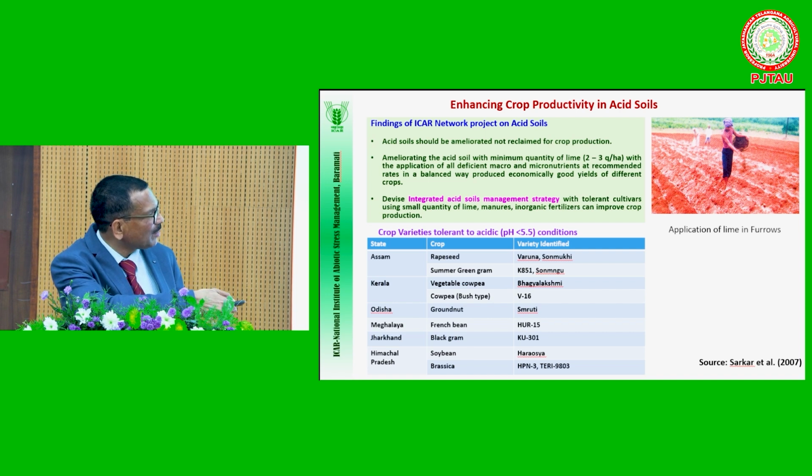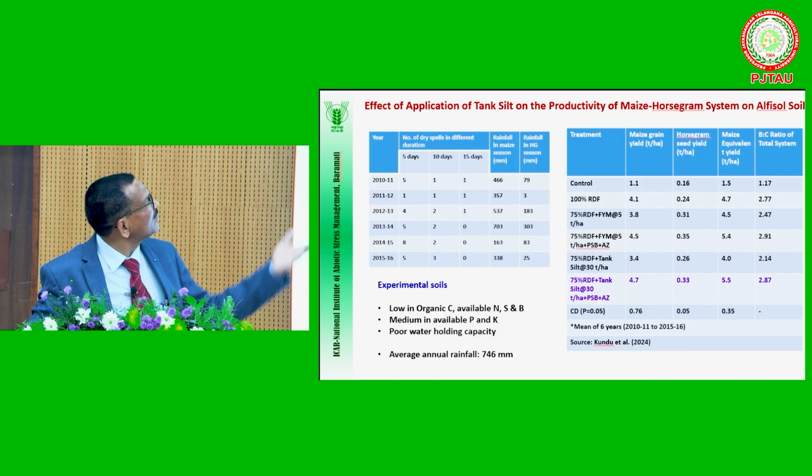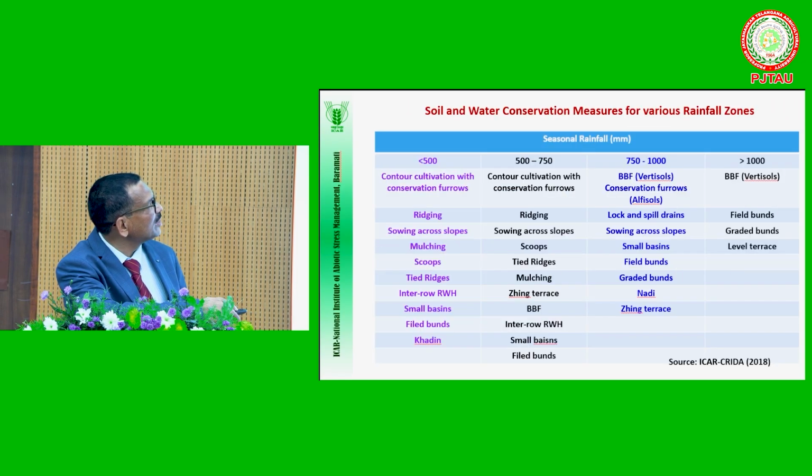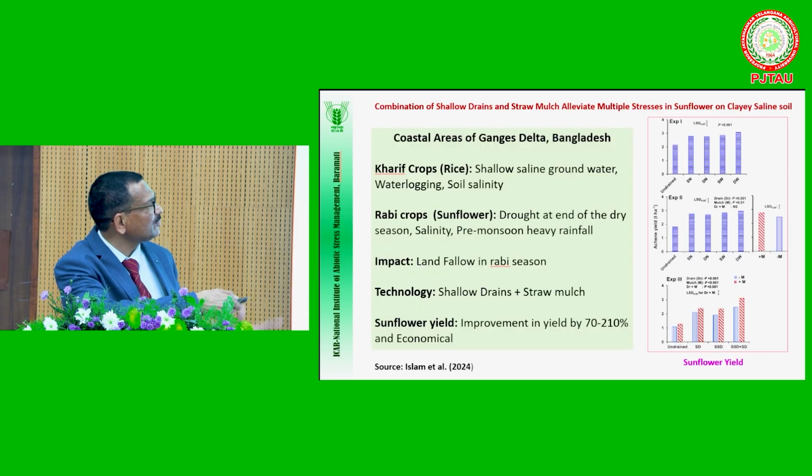Still, this has become popular. Actually, there is no improvement after this. Like that, here also some examples are there. I don't want to go into this. All of you know sustainable management practices and soil and water conservation measures, KRIDA; they are available. The only thing I want to mention is that we should use all of these in combination instead of one.